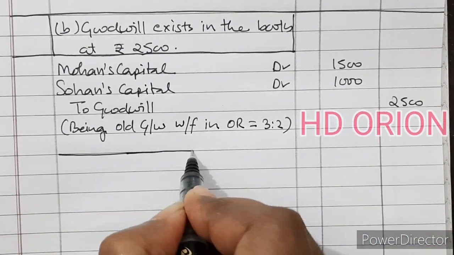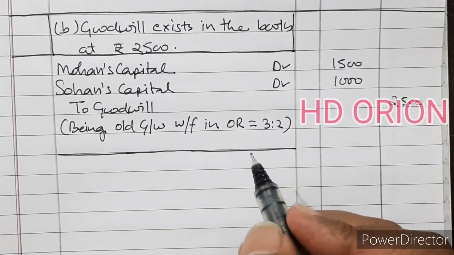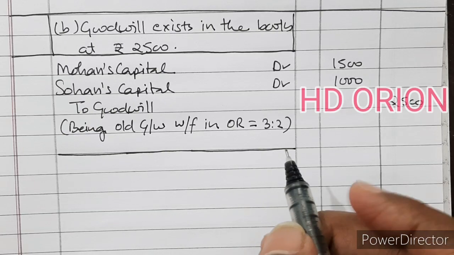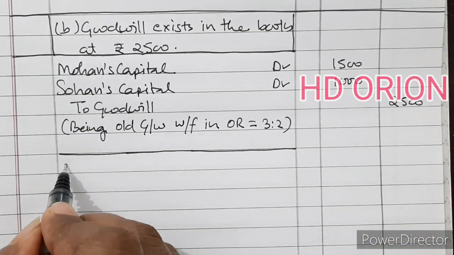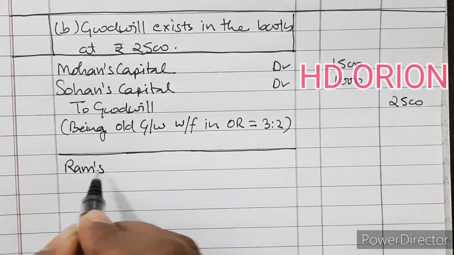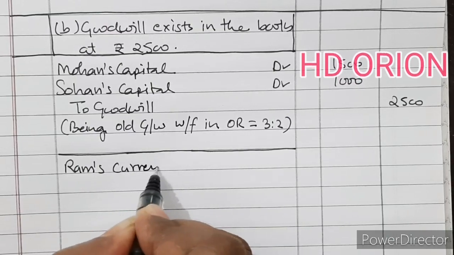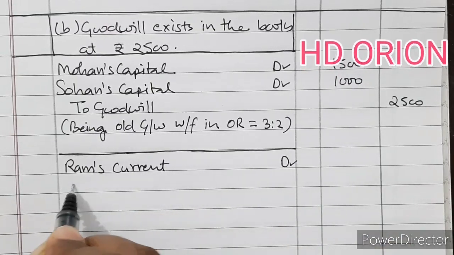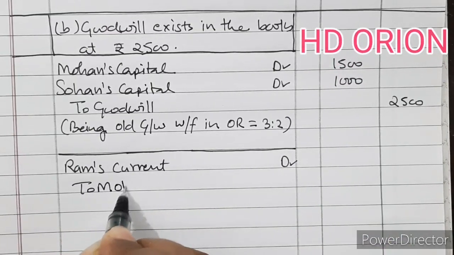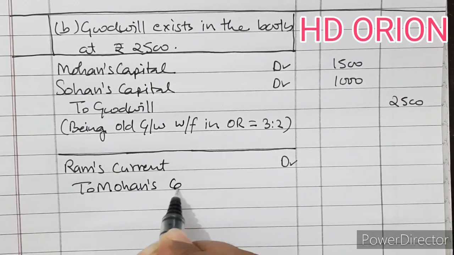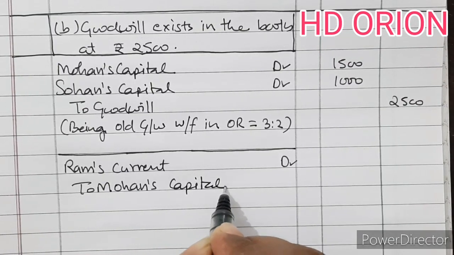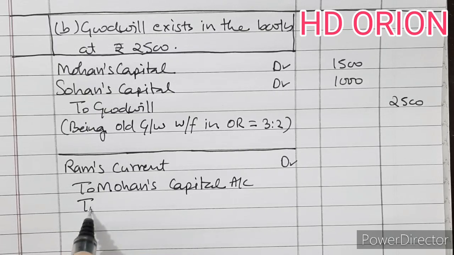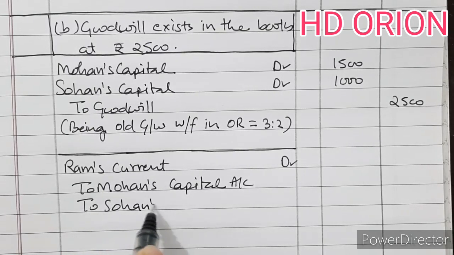Now we will make the treatment of Ram's goodwill which he has failed to bring. Same entry, Ram's current account debited to Mohan's capital account and to Sohan's capital account.